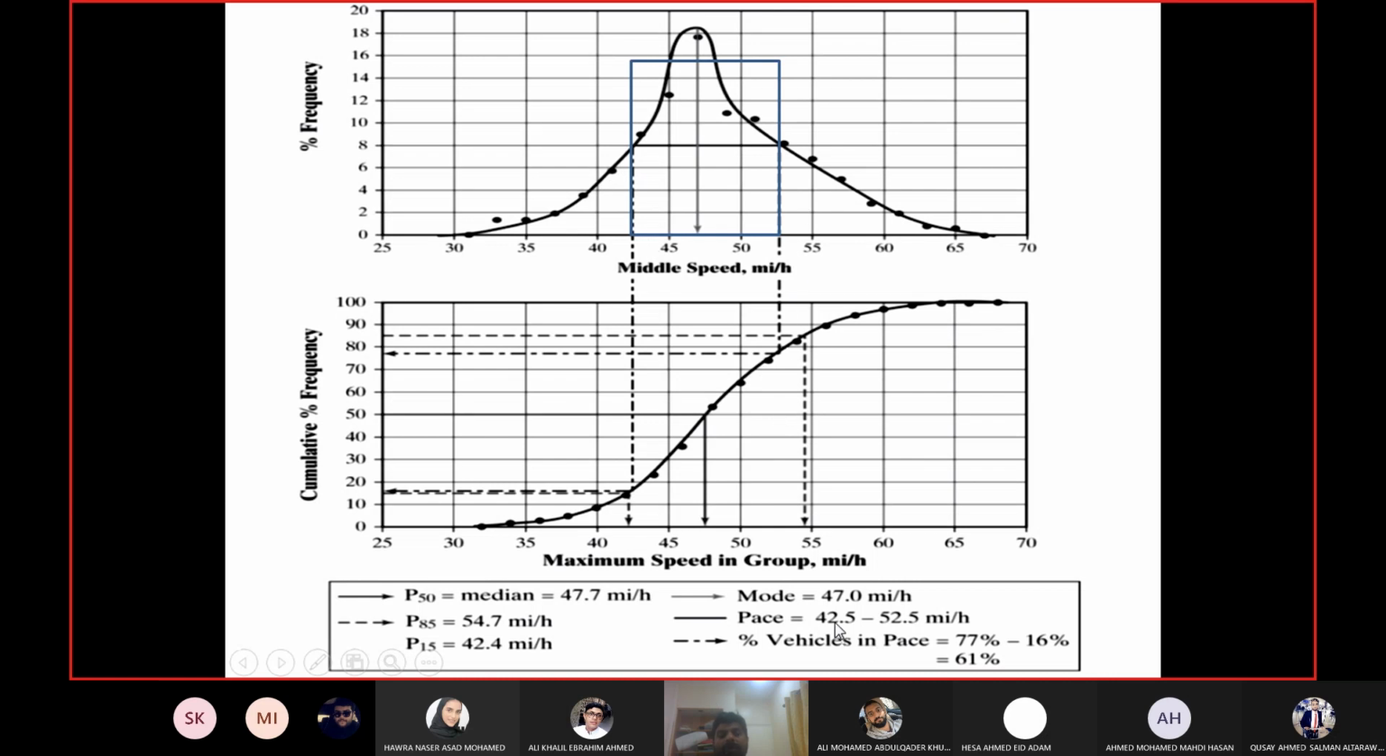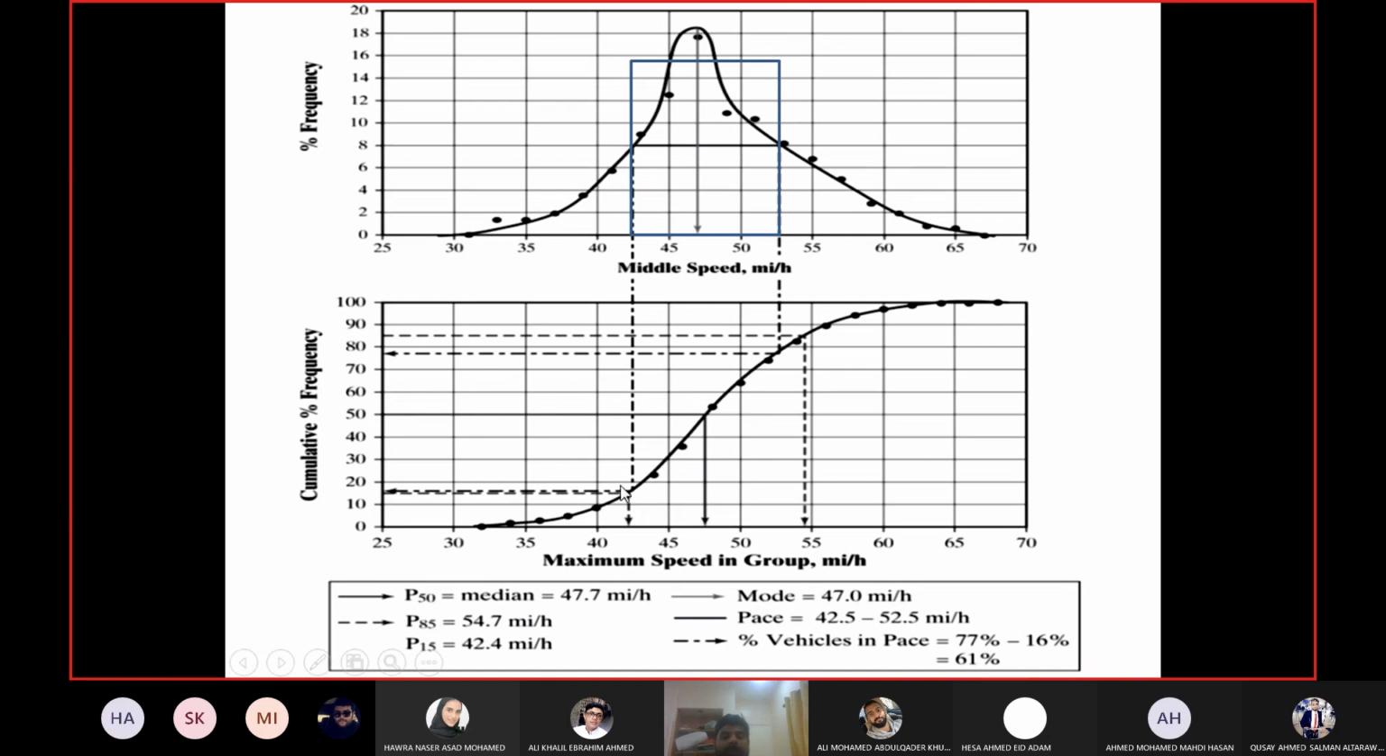Okay, so 42.5 is this value. They dropped the perpendicular over the curve, and then they found the value of cumulative frequency. It is 16%. Obviously, I'm just taking the value which they are stating because I don't know the exact scale of the graph. If you have the scale, then you will know the value exactly yourself, right? So 16% is the percentage of vehicles, which is cumulative frequency for 42.5.